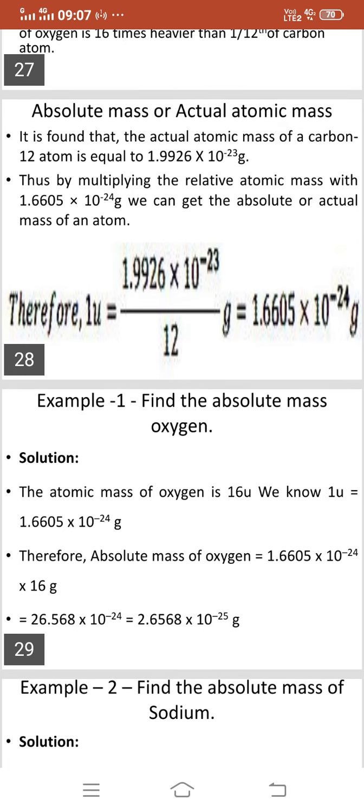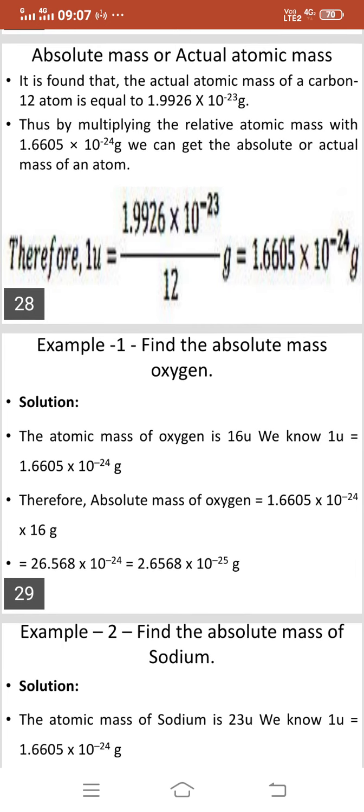Now example 1. Find the absolute mass of oxygen. How to find the absolute mass of oxygen? The atomic mass of oxygen is 16U. We know 1U is equal to 1.6605 into 10 to the power minus 24 gram.